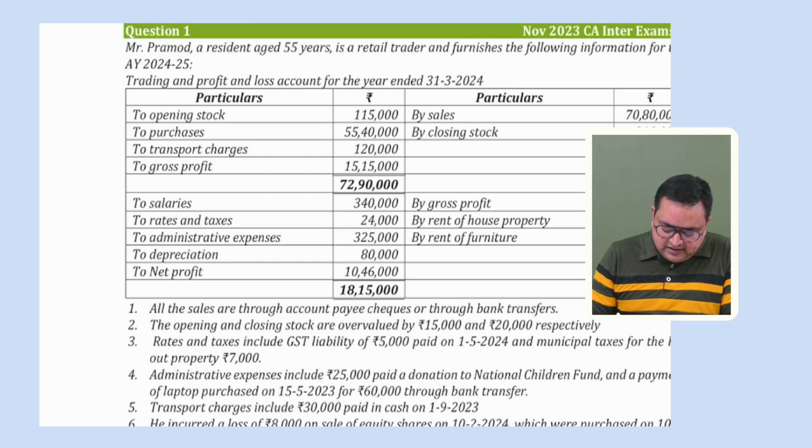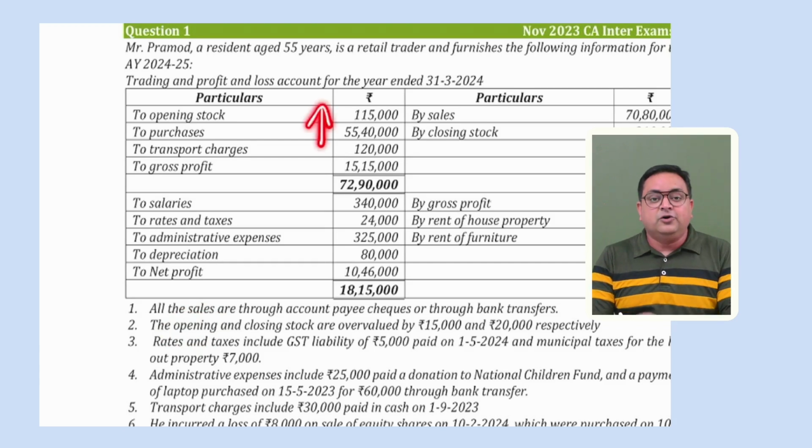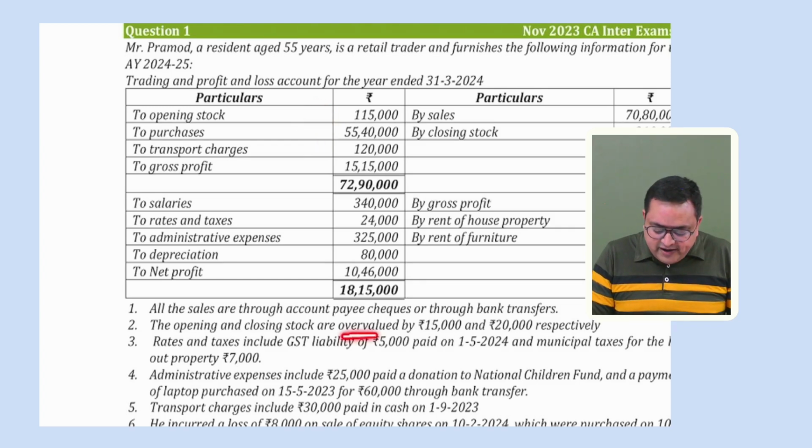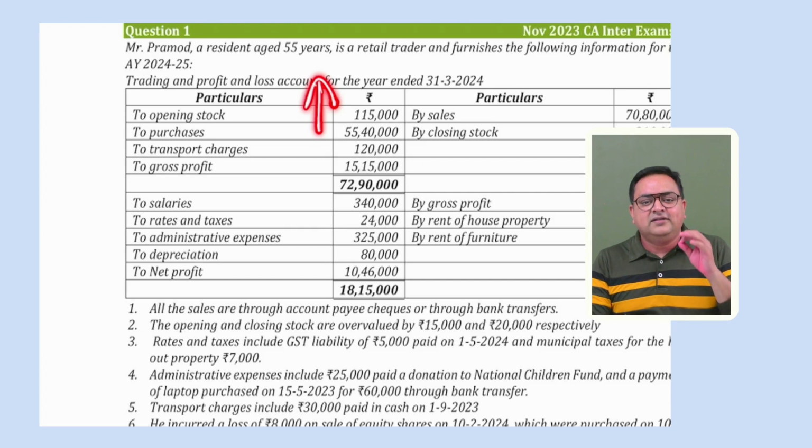Let me discuss the opening stock first. See, if the opening stock is overvalued, it means that we have shown extra expenses, right? So our opening stock is overvalued. That means that the assessee has shown some excess expenses.